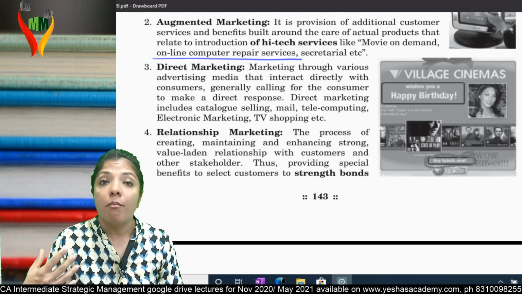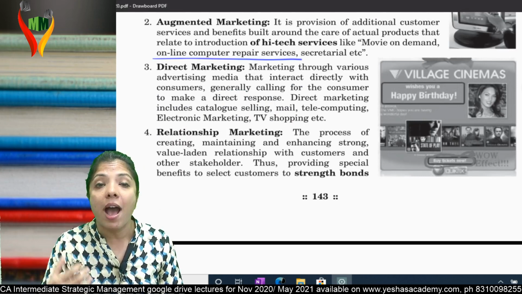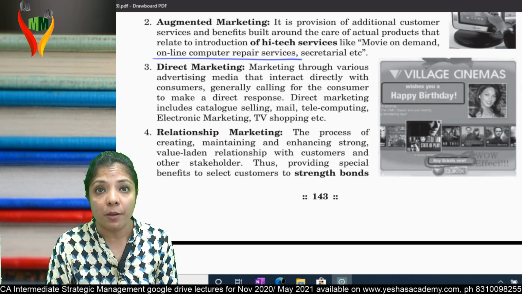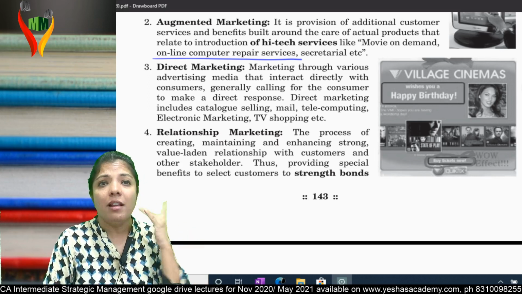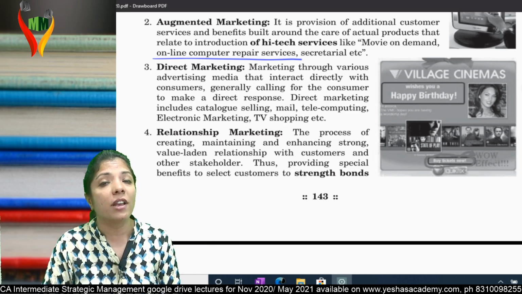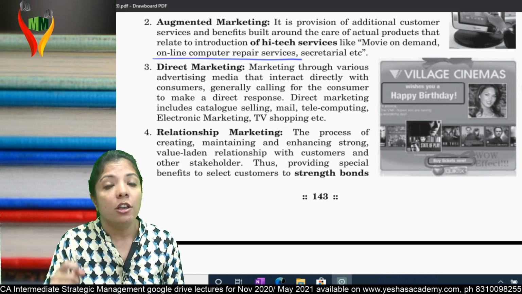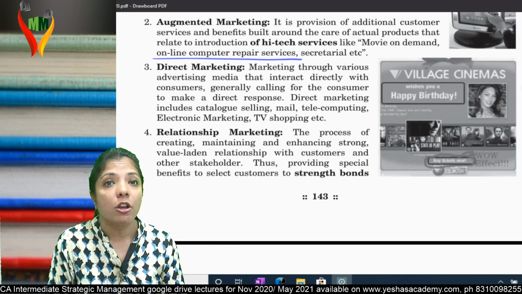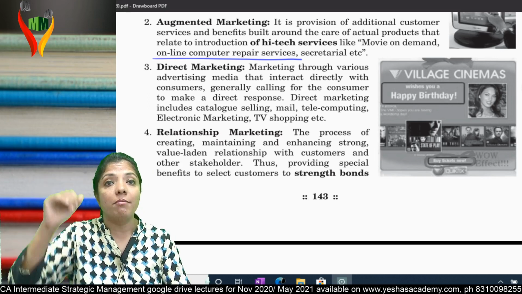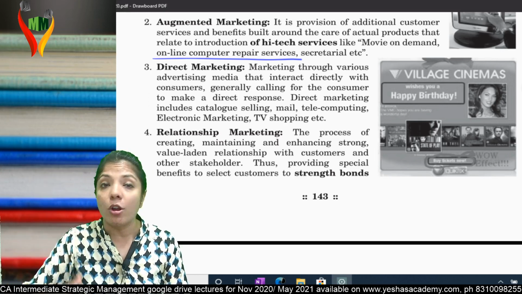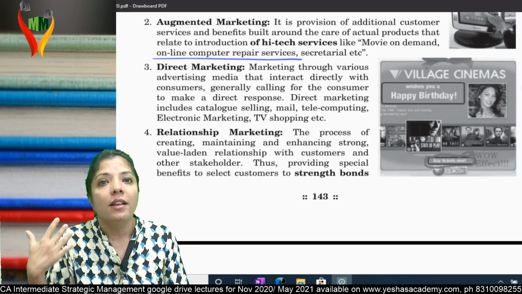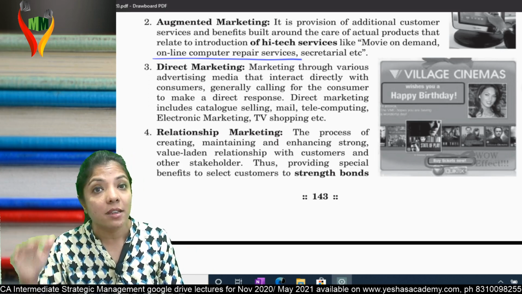What is relationship marketing? Your business depends upon how strong your relationship with your customer is, and for that you need to build up your relationship with your customers. For example, this is so common nowadays. You go to some restaurant and after lunch or dinner, they ask you to give some feedback. While writing the feedback, you are even asked some personal details such as your birth date, your spouse's birth date, your marriage anniversary, your children's birth date. And on that special date, you will get a message that today being a special day for you, we want to wish you and we want to offer 20% discount on all the offerings. What are they doing? They are maintaining relationship with you, and that is called relationship marketing.